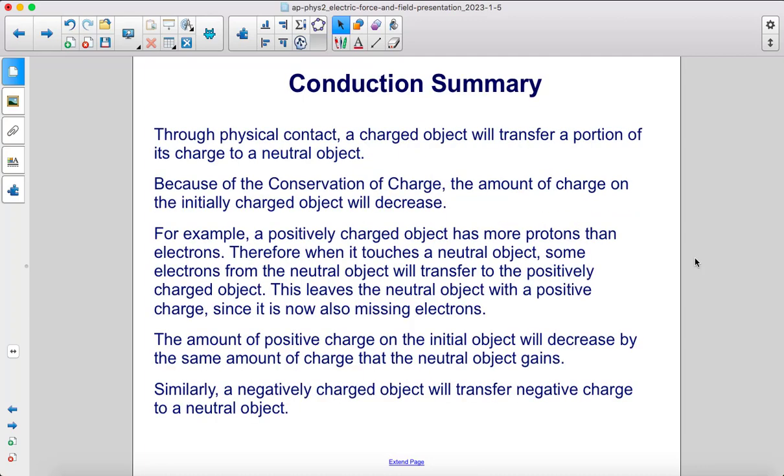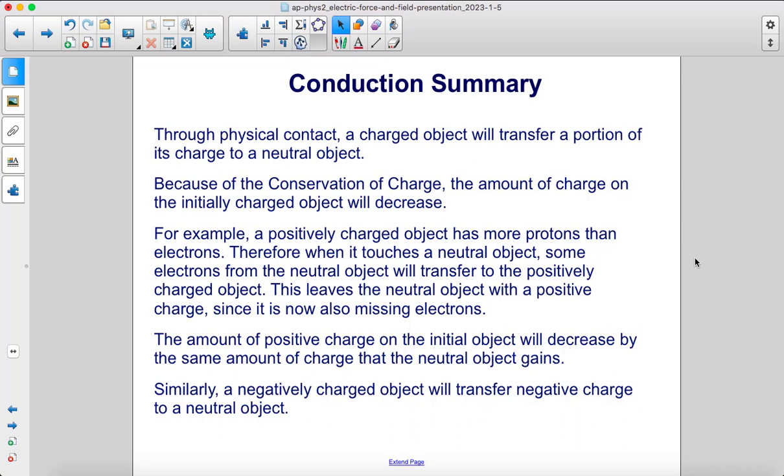Through physical contact, a charged object will transfer a portion of its charge to a neutral object. Because of the conservation of charge, the amount of charge on the initially charged object will decrease. For example, a positively charged object has more protons than electrons. Therefore, when it touches a neutral object, some electrons from the neutral object will transfer to the positively charged object.